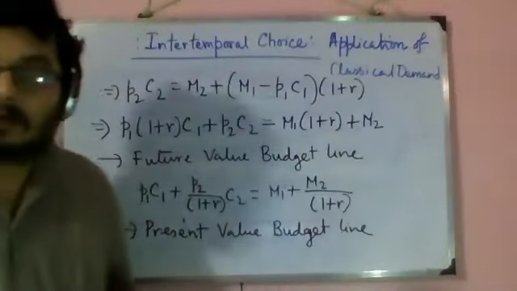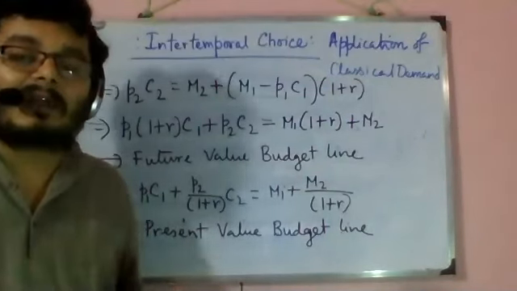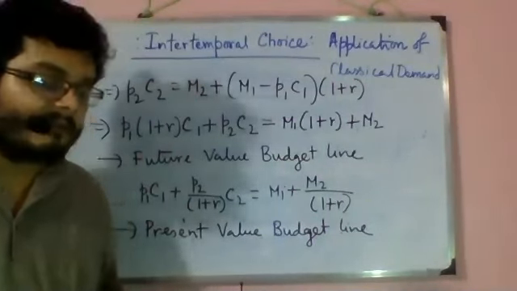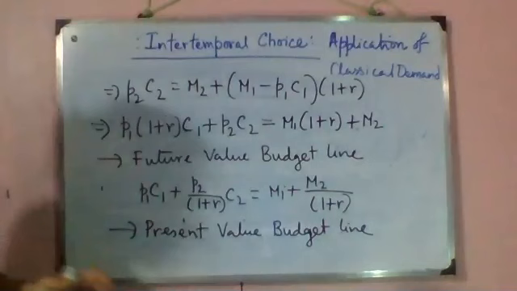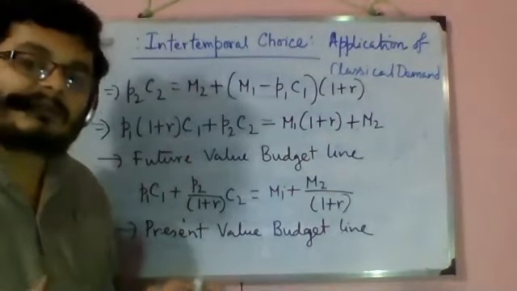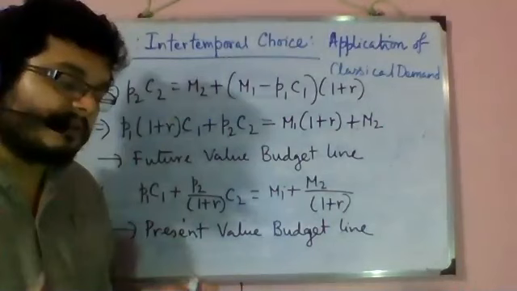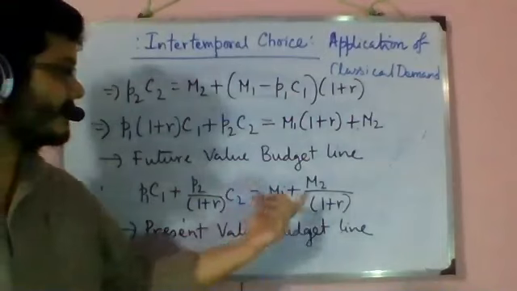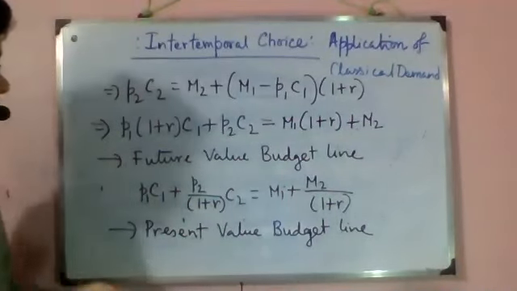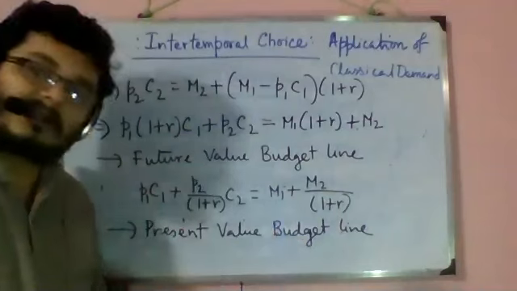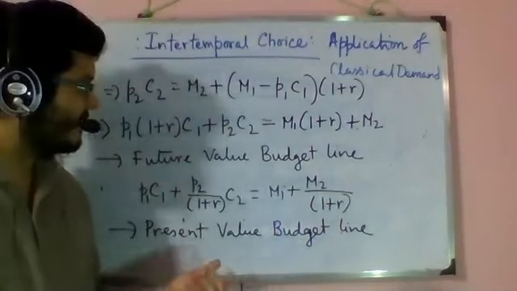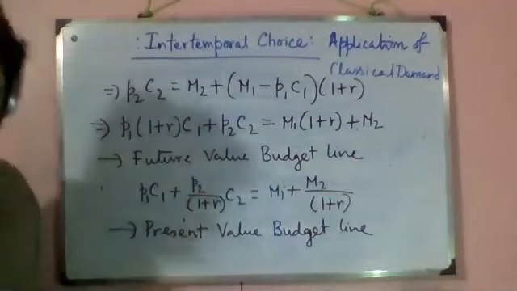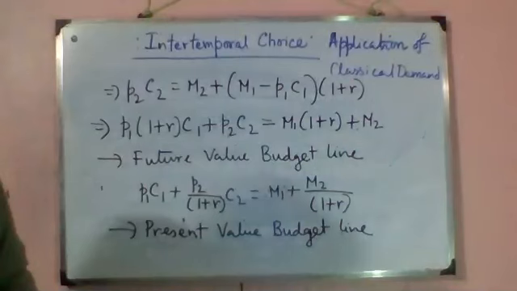It tells us that if I have my entire income in the first period, and nothing in the second period, then this is the consumption I can achieve with that income. So it is income in terms of the first period, consumption in terms of the first period. That's why we are saying present value budget line. And like in the calculation of any present value, we divide by 1 plus R. Here it is just the opposite, so we call it the future value budget line.